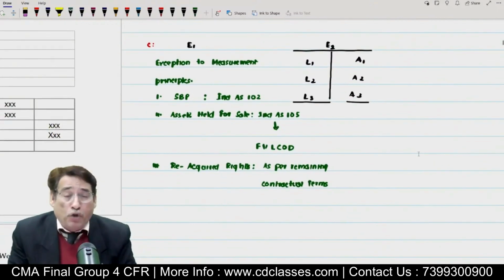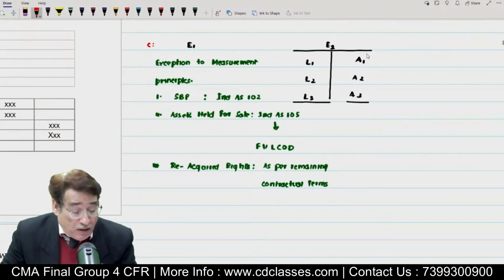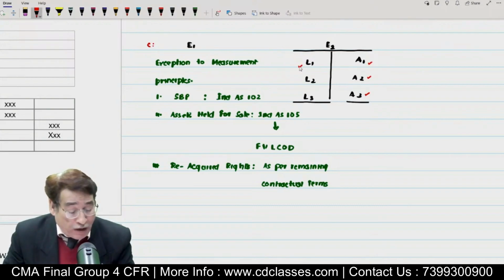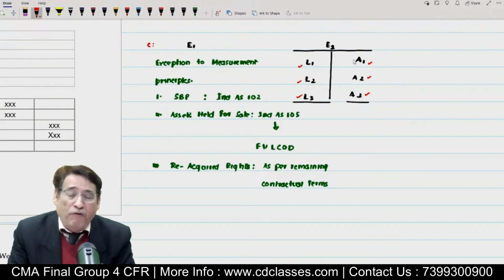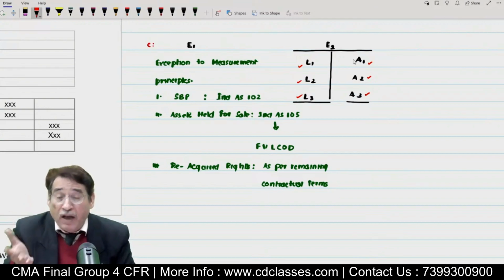Then second point, we talked about the fact that there may be some items which are appearing in the balance sheet of the acquiring company, correct? Assets and liabilities. The general rule is that we have to record them, and we have to record them at what value? Please give me the answer now.